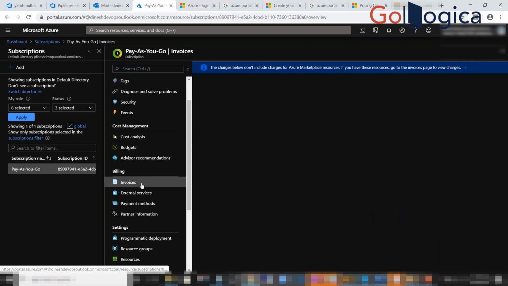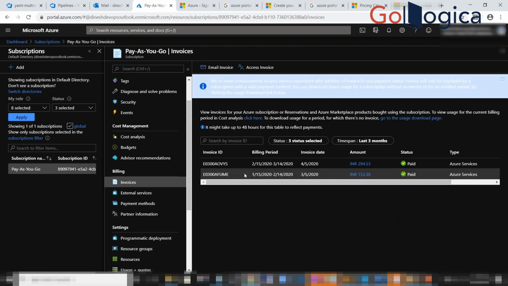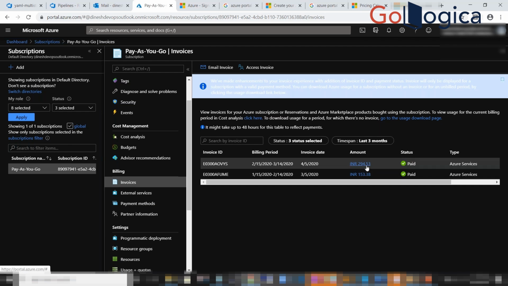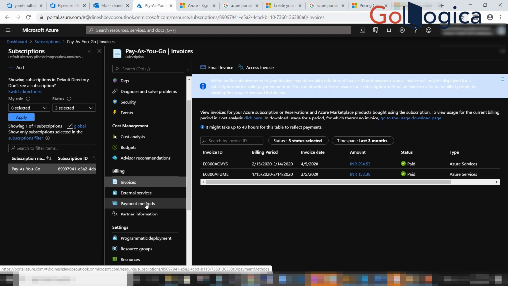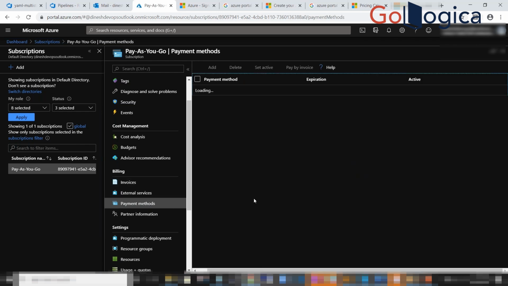Invoice, like this. If you see, this is my past invoice. This one is for the first month, between January to February to March. And this amount will be automatically deducted from your credit card. Like creating an account in the Azure portal, you provide some card details, right?